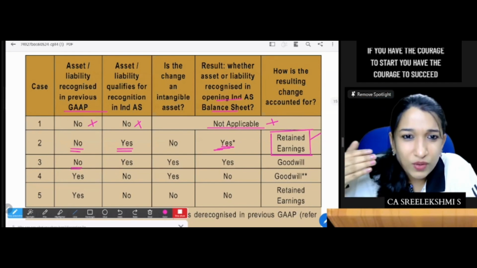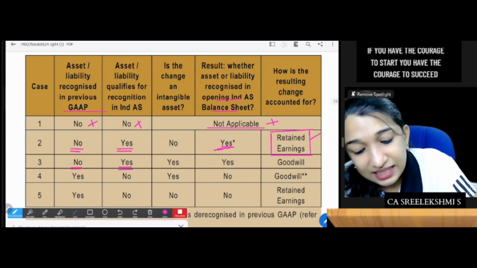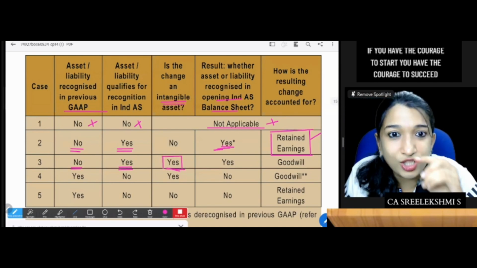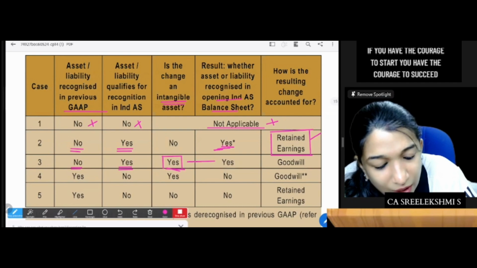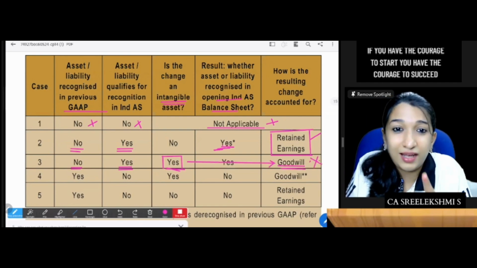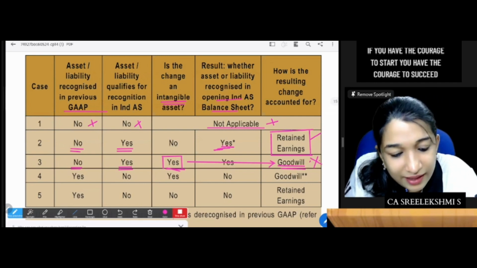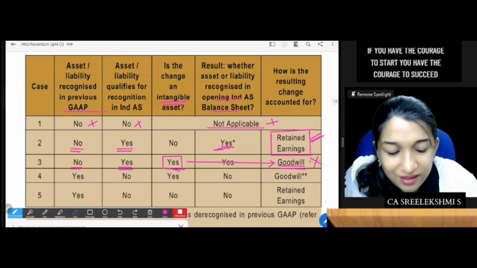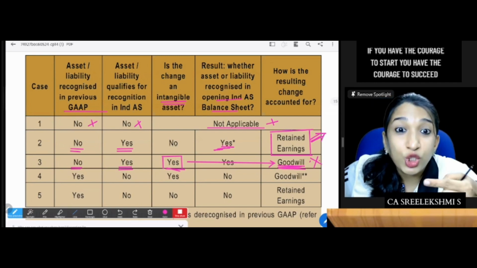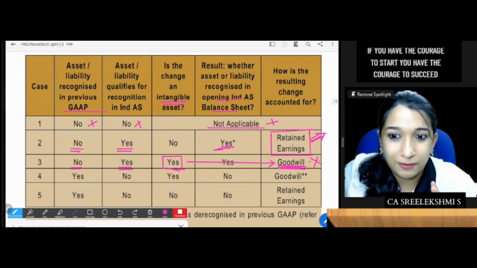Now, second one. It was not an asset before, and it is an asset now, and this asset is an intangible asset. In-house process research, intangible asset. Now the difference should be accounted not in retained earnings but in goodwill, only at the time of business combination. If it was not an intangible asset, then for a liability or any other asset, adjust in retained earnings. But if it is an intangible asset, a new intangible asset came which was not there in the previous GAAP, the adjustment should be in goodwill.